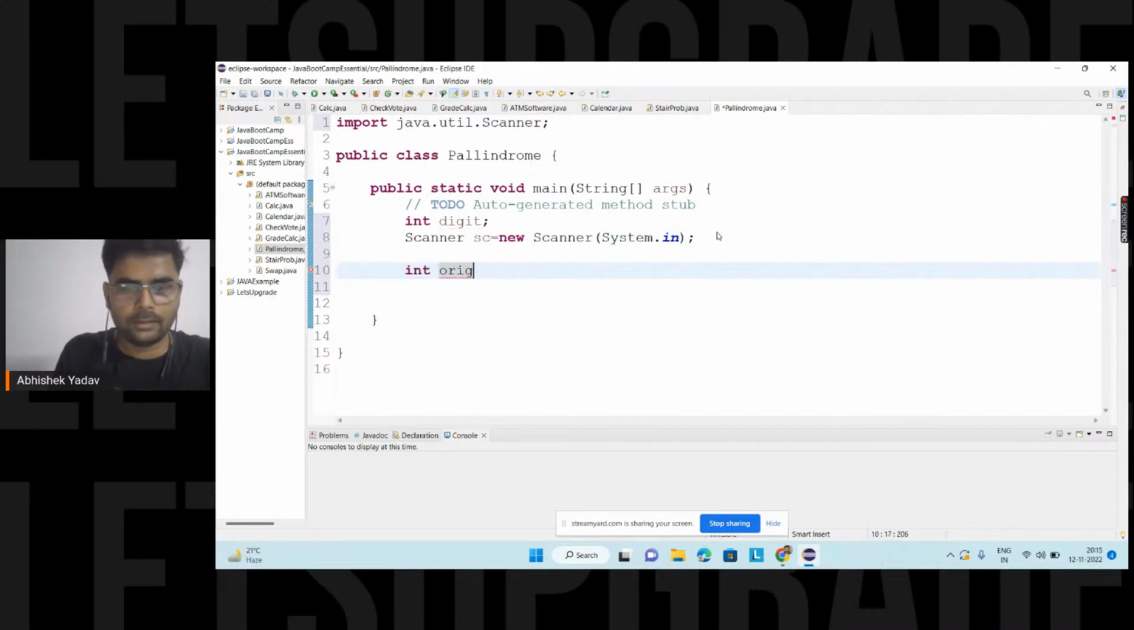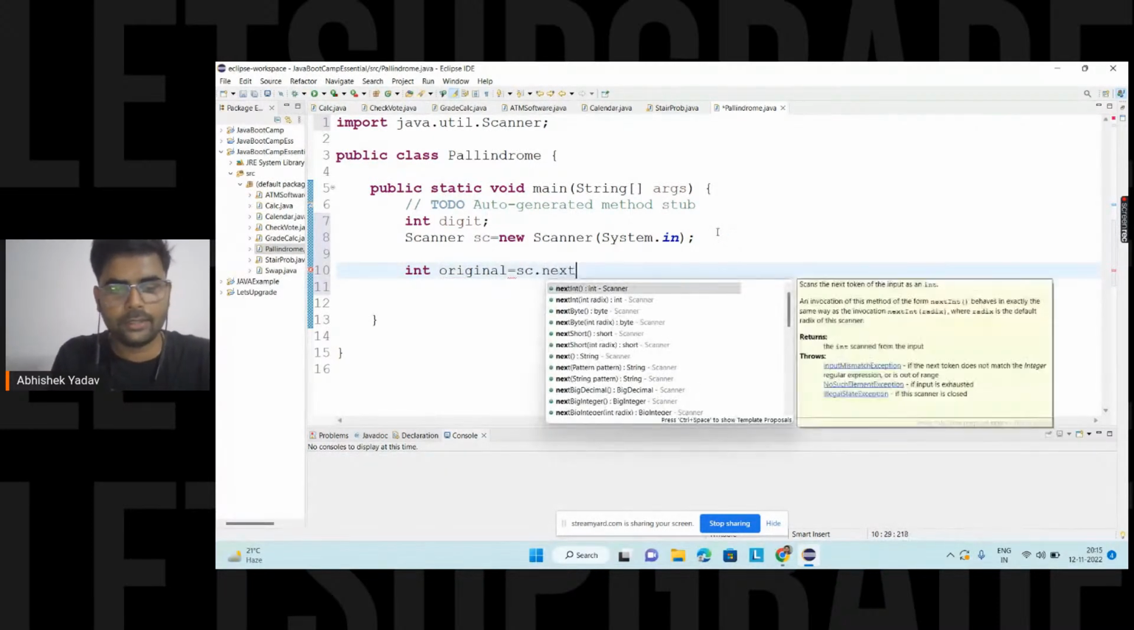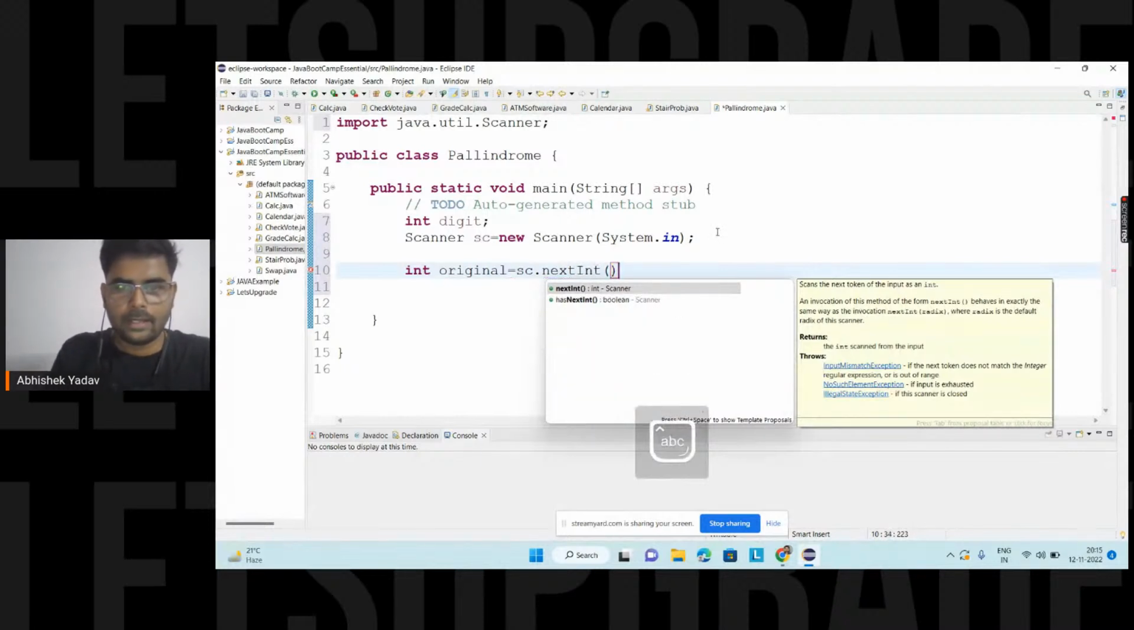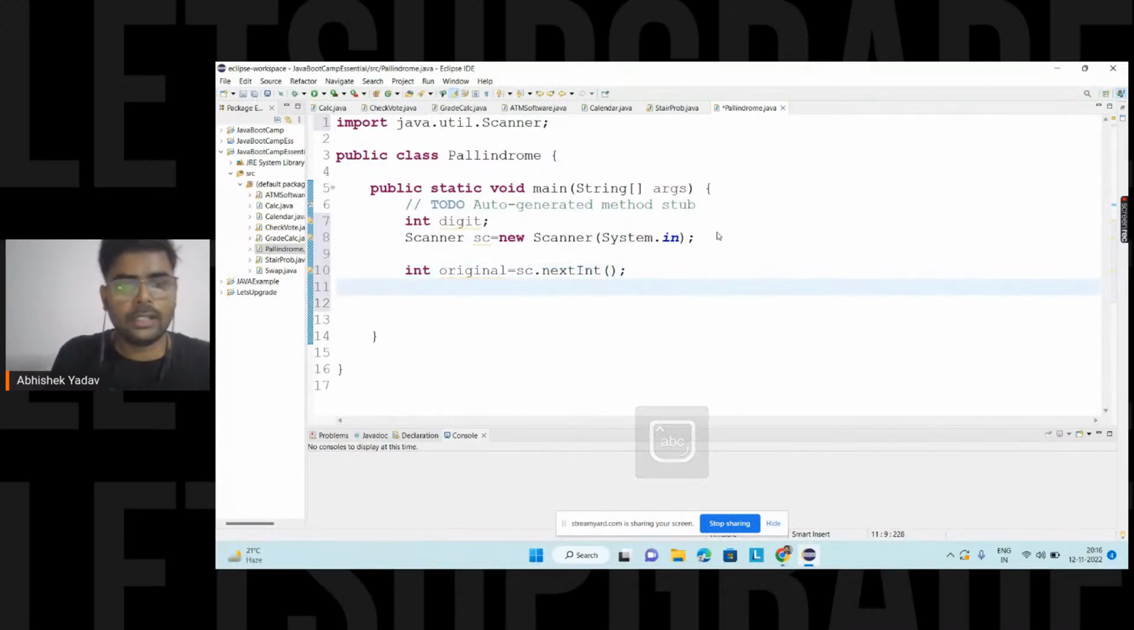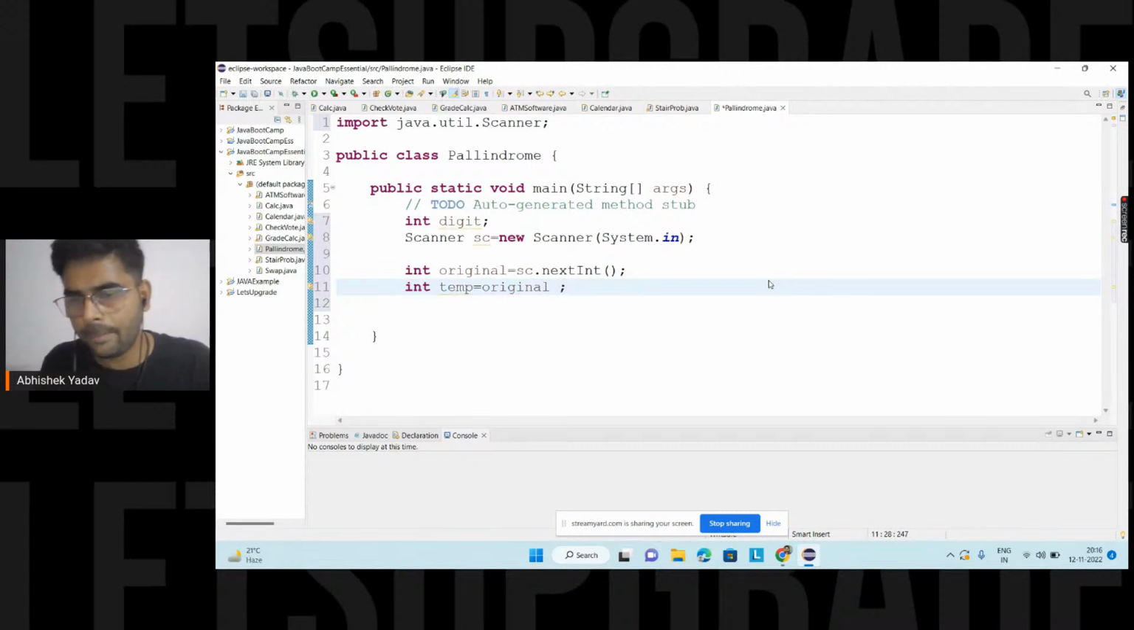After that, int original number is equal to sc.nextInt. We are taking input from the user here. I got the original number. What I have to do is first preserve the original number. So I am taking one more variable, that is temp here, and I am saying, hey, original, please assign the data of original inside the temp variable, right everyone?